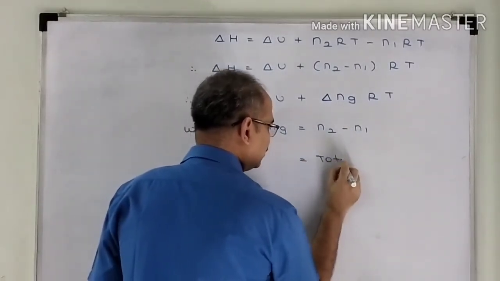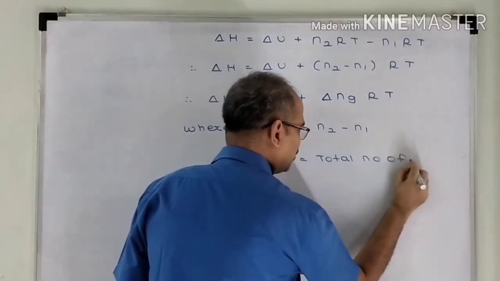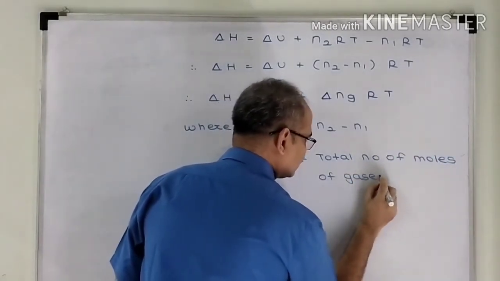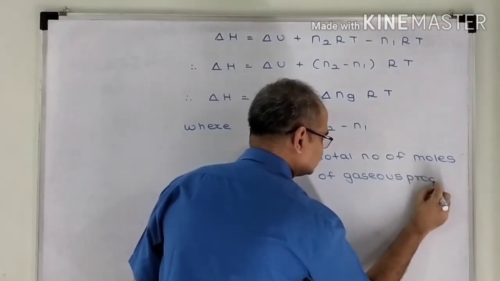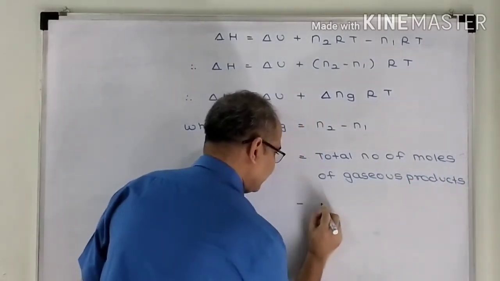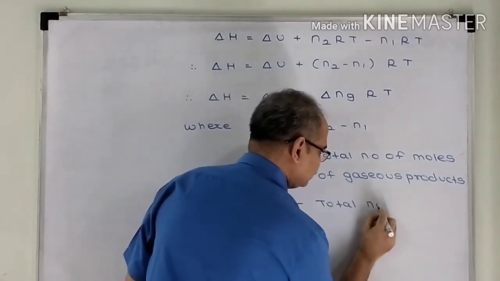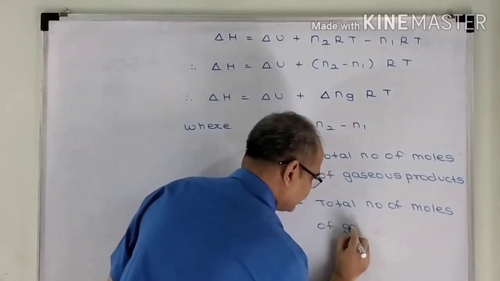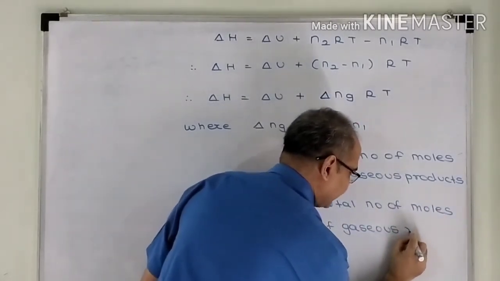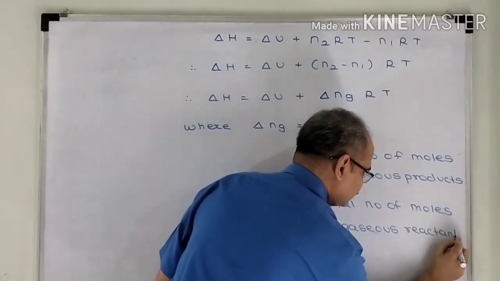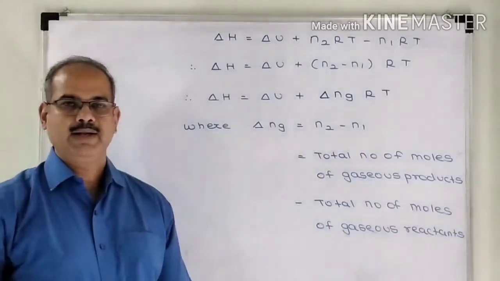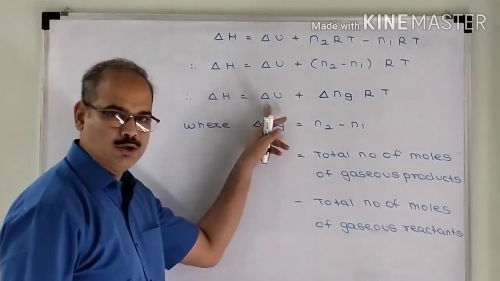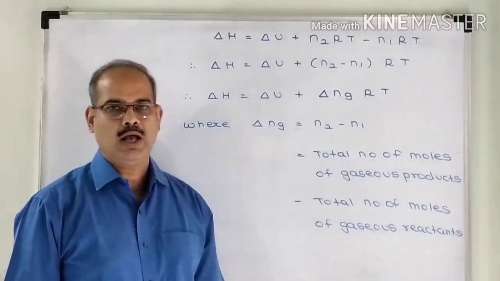Which is nothing but total number of moles of gaseous products minus total number of moles of gaseous reactants. So the relation between delta H and delta U for gaseous reaction is delta H is equal to delta U plus delta Ng RT.